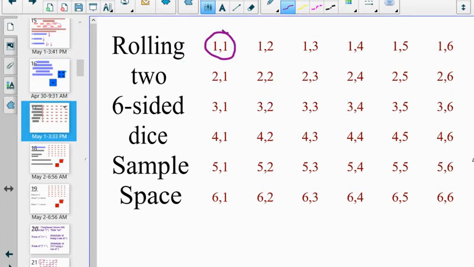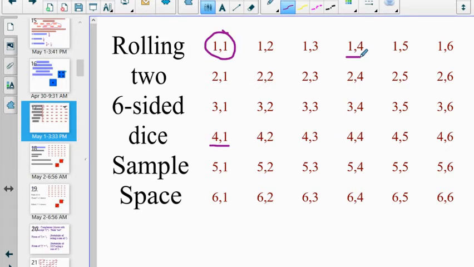These are all the possible outcomes. 1 and 1, 1 and 2, 1 and 3, 1 and 4, etc., all the way down to 6 and 6. And if you're looking at this and you're thinking, well, Mr. Crow, aren't these the same outcome, a 4 and a 1 and a 1 and a 4? My response, and I don't remember who told me this, it was probably one of my teachers at some point, who said, if I'm playing Monopoly with 2 different colored dice, it doesn't change the probability of any of the outcomes. I'm not more likely to roll a sum of 4 if I have 2 different colored dice versus the same colored dice.